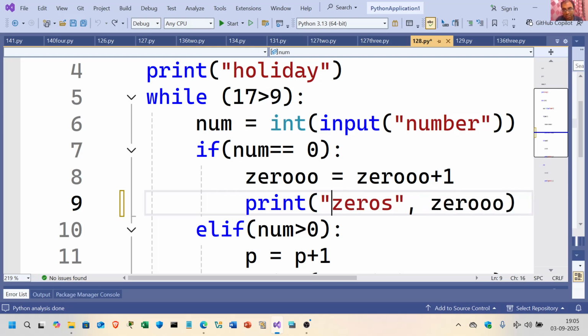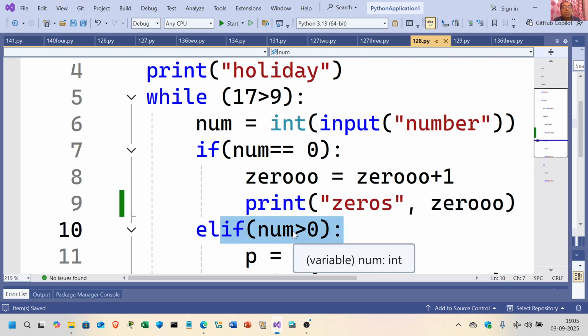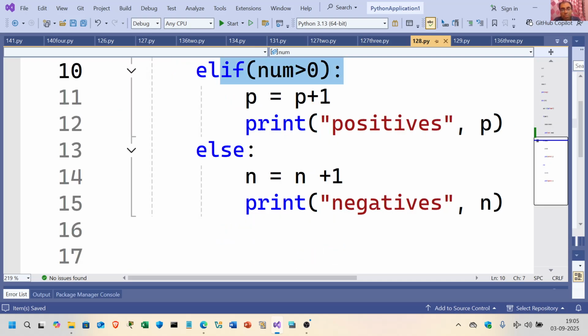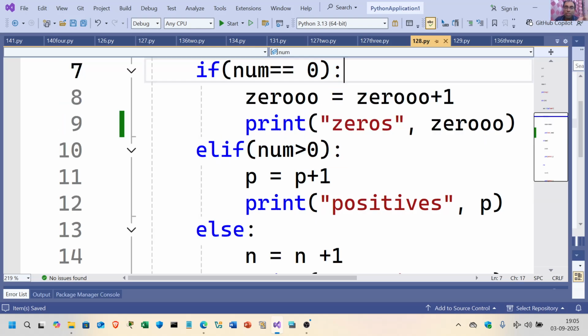If number is greater than 0, any number which is greater than 0 is a positive number. So here you got p is equal to p plus 1, increasing the number of positives. There are three possibilities. First possibility 0, second possibility greater than 0, third possibility less than 0. So take a note of this.